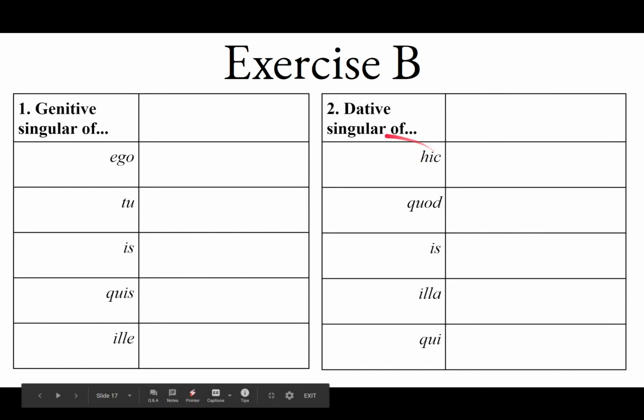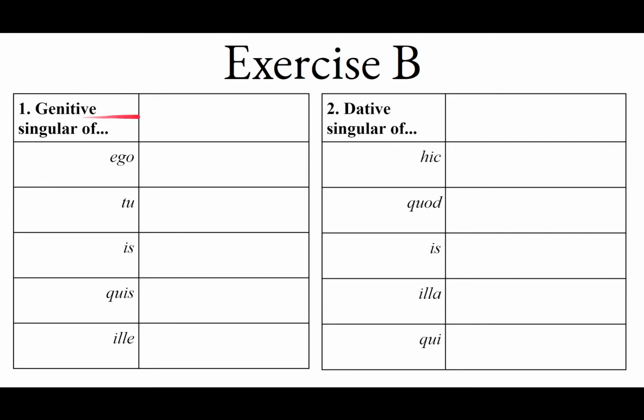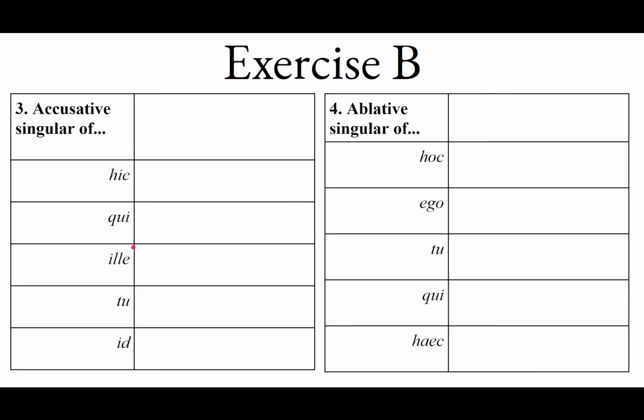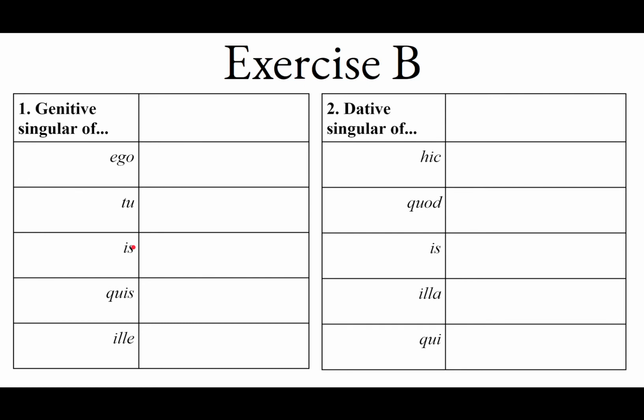So these are heteroclites, right? Most of these are heteroclites. So the genitive is going to be ius for is, ea, id, hic, haec, hoc, tu, and then ille, illa, illud is going to be illius. Also, we have the relative pronoun qui, quae, quod. It is cuius. It is also a heteroclite, as well as the interrogative pronoun.